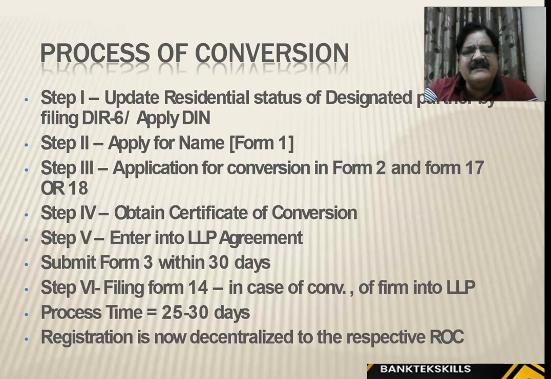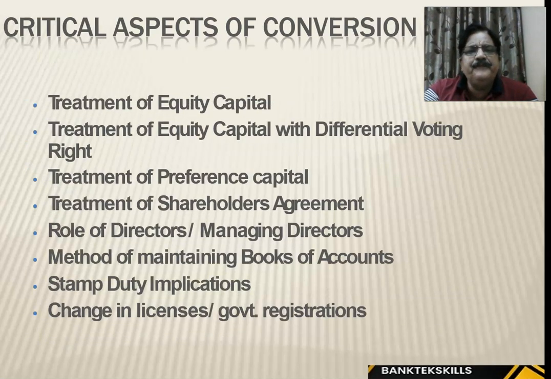So it's like updating residential status, apply for form. The same we had seen earlier. Conversion in Form 2, in Form 17 or 18. Obtain certificate of conversion, enter LLP agreement within 30 days, submit the Form 3, filing Form 14, right? So these all are centralized with Registrar of Companies. They can go on the website and do all the conversion there also.